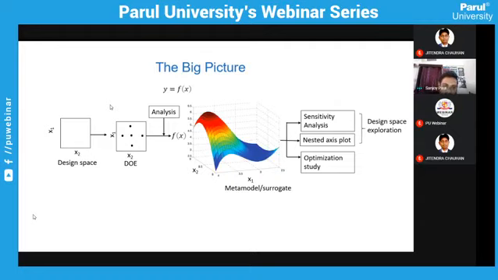So that means we have a design space. In the design space we have some number of variables. Say for example in this case we have taken x1 and x2. Now x1 and x2, it can be n number of combinations we can take and get the experimental data out of it. Correct? Now the problem with this is, say for example if we go for the simulation,